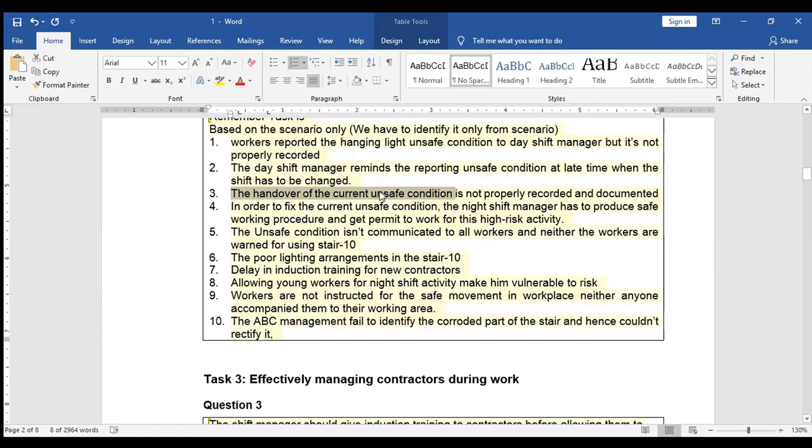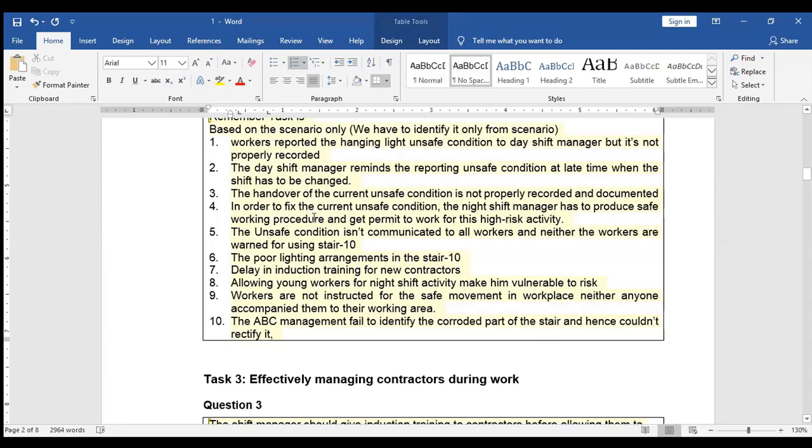The day shift manager didn't properly document the unsafe condition and didn't hand over in an appropriate way. He just created a message or a note to inform the night shift manager, which is not a proper documented procedure. And that's why the night shift manager didn't take the responsibility, as it's not properly documented.